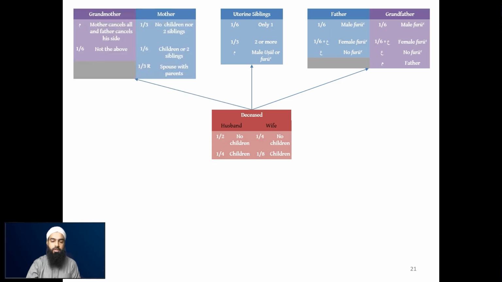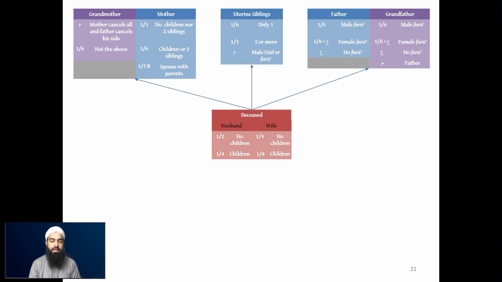Then we have the grandmother and mother, which we just did. So let's talk about the mother first. The mother gets 1/3 when there are no children or two siblings, 1/6 when there are children or two siblings, and 1/3 of the remaining when there's a spouse with parents. The grandmother receives nothing, meaning we'll do that scenario first because it's easier.